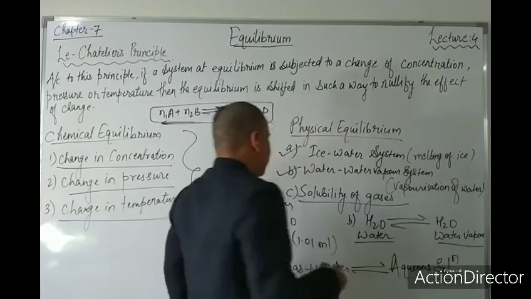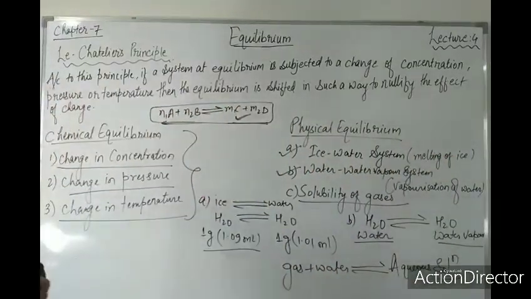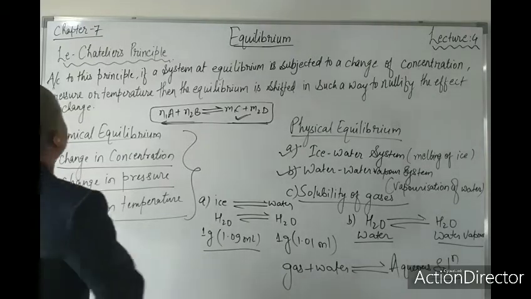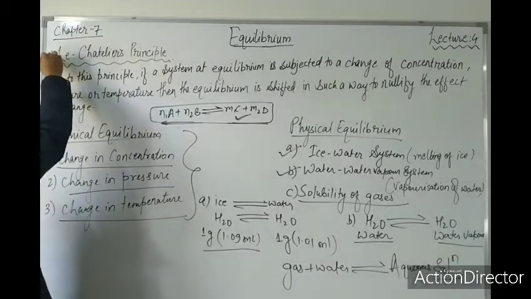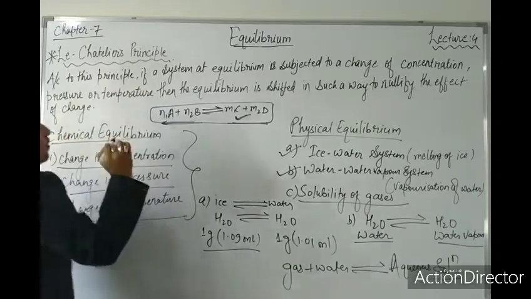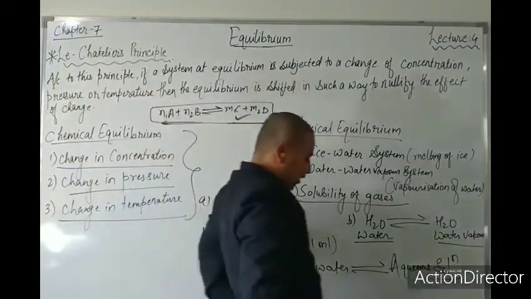Okay, so these three are the physical equilibria. For the gas equilibrium, solute plus solvent is equal to solution. For the effect of pressure, the solubility of gases that dissolve in a solvent increases with the increase in pressure, with a decrease in volume. So this was Le Chatelier's principle, its effect in chemical equilibrium and in physical equilibrium.